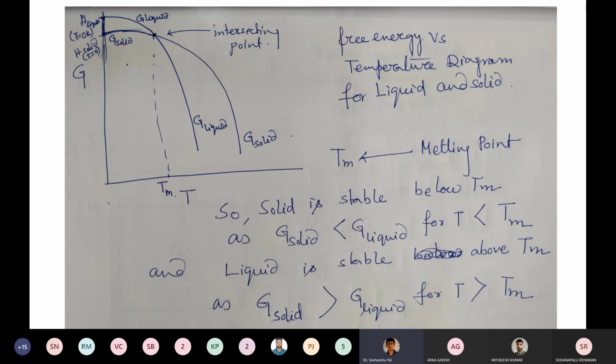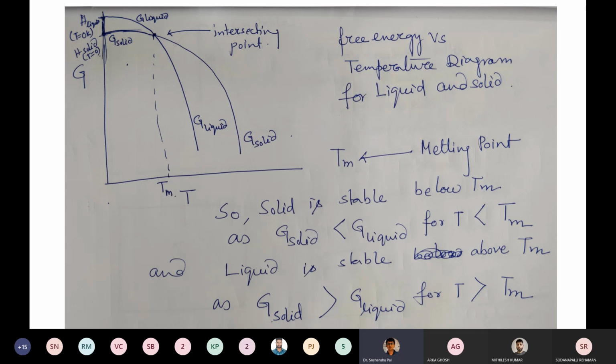So, melting point. Now if you check from this plot, if we fix free energy as a criterion of stability, then we can tell that lower free energy will be stable and higher free energy will not be stable with respect to the lower free energy state. Now if you check, G solid is less than G liquid for T less than melting point. Here you see the G solid is lower. So that's why below the melting point, the solid state of a pure metal is stable.